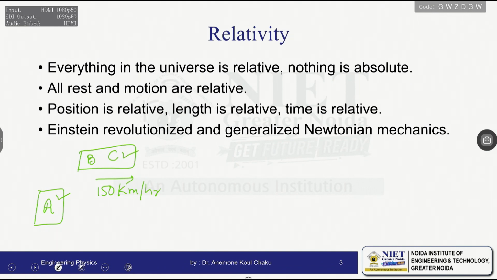Again, when we are talking in terms of position, I will cite an example. For example, three persons A, B and C are here, and all three are facing towards me. For A, B is on the left side of him, but for C, B is on the right side of him. And when they have to define, they will speak the position in terms of left and right. So we can say that the position here is relative and nothing is absolute here.